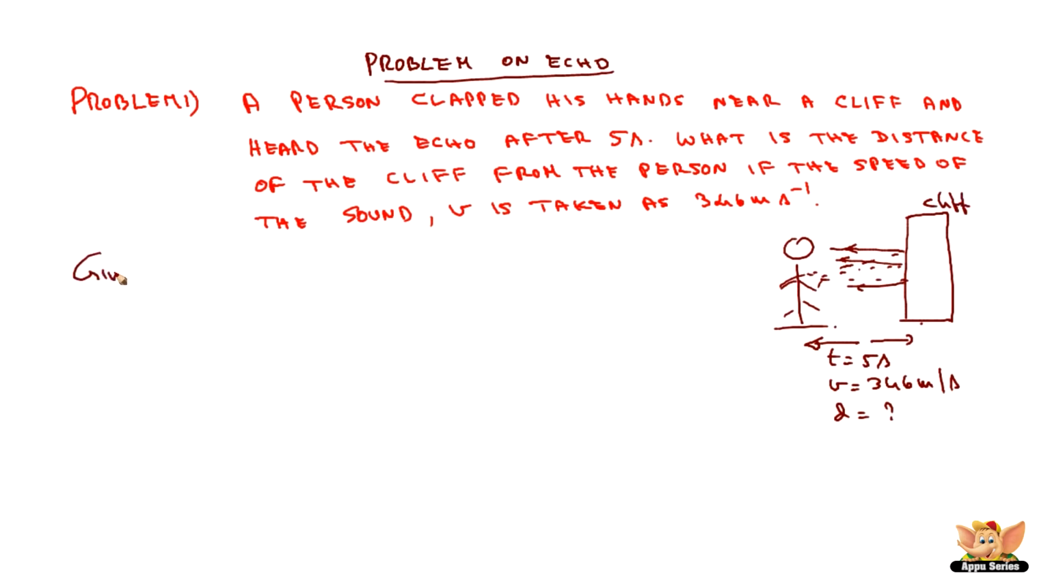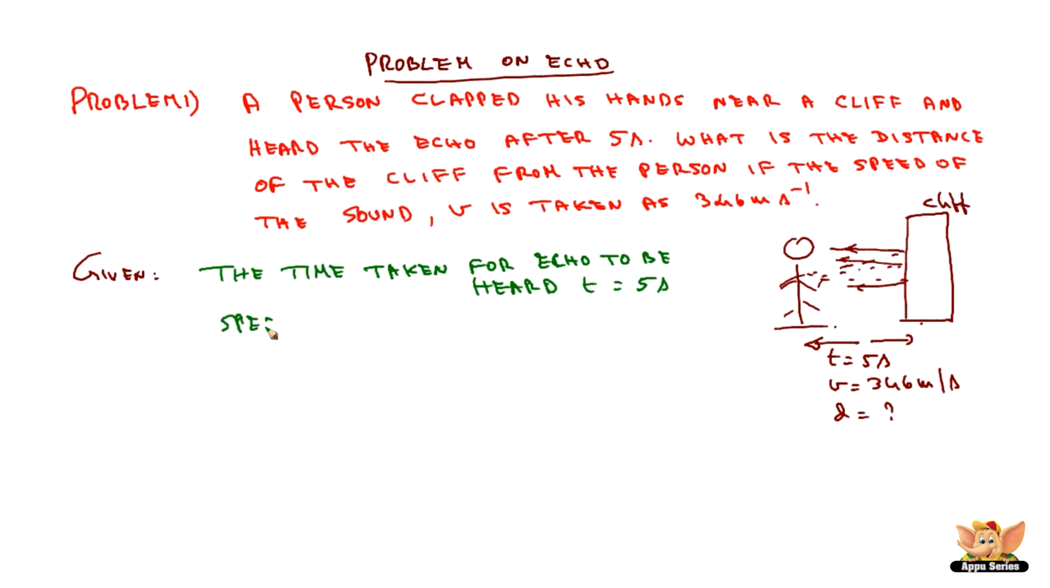So let us see what is given. The time taken for echo to be heard, t, is 5 seconds. Now the speed of sound of this clapping, v, is 346 meter per second.